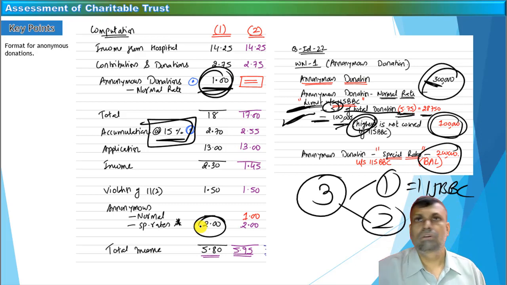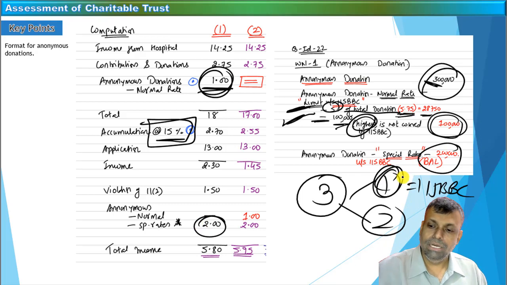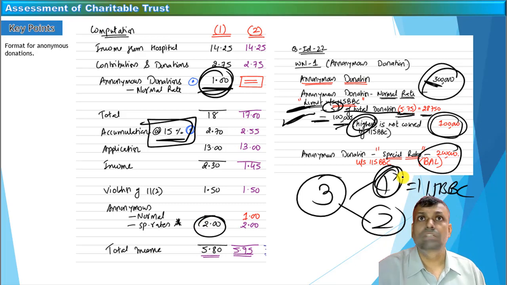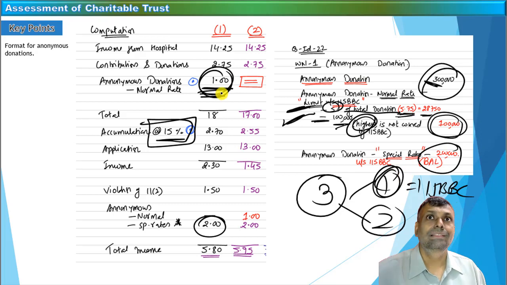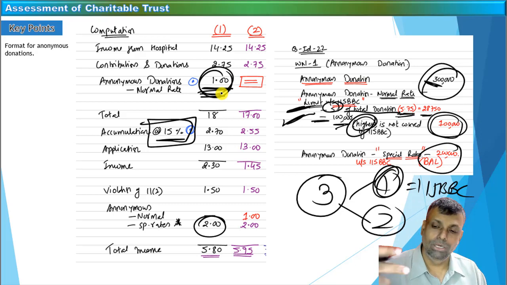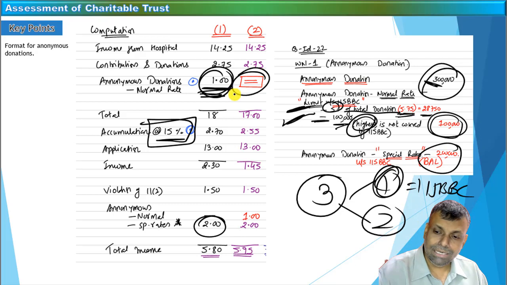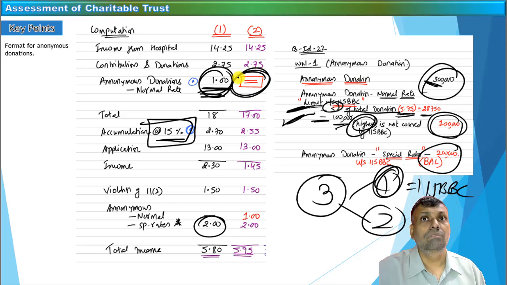Now a small piece of controversy is whether this 1 lakh rupees will be subjected to that 15% accumulation or not. And the Institute has always given notes whenever this point has come in the examination. So the alternative answer, you may not write in the examination because that will amount to extra spending of time, but you just write a note saying that this 1 lakh rupees is included, saying that it is eligible for the purpose of accumulation and application. However, alternatively, it may not be included. But for classwork purpose, we say that 1 lakh rupees will not be included for the purpose of accumulation.